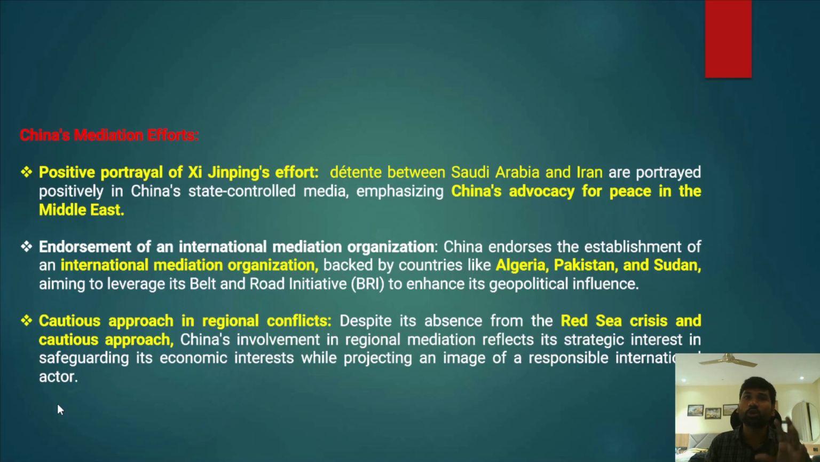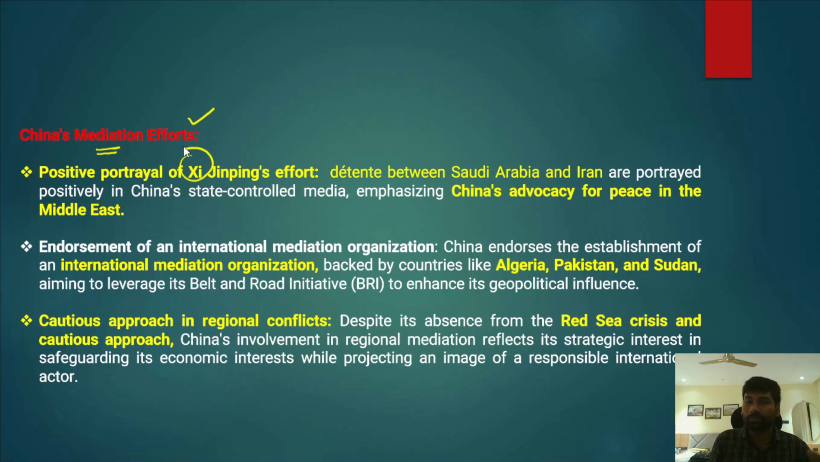Because of that reason, the author has given this particular article. Now, first and foremost, we will understand the Chinese mediation efforts. There are conflicts and tensions in different parts of the world. However, now China has been interested in playing a larger role, and it is also coming up with mediation plans between those countries which have been in conflict. First and foremost, they wanted to portray the positive role of Xi Jinping.